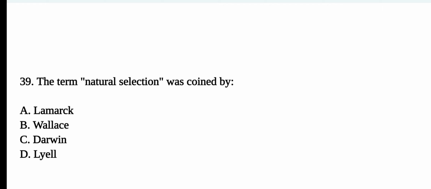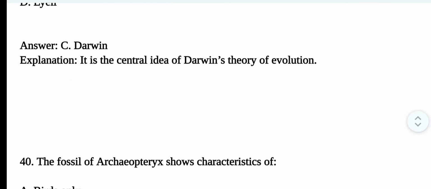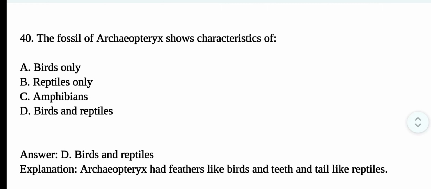Question number 39. The term natural selection was coined by? The correct option is option C, Darwin. It is the central idea of Darwin's theory of evolution. Question number 40. The fossil of Archaeopteryx was characteristic of? The correct option is option D, birds and reptiles. Archaeopteryx had features like wings and feathers like birds, and teeth and tail like reptiles.